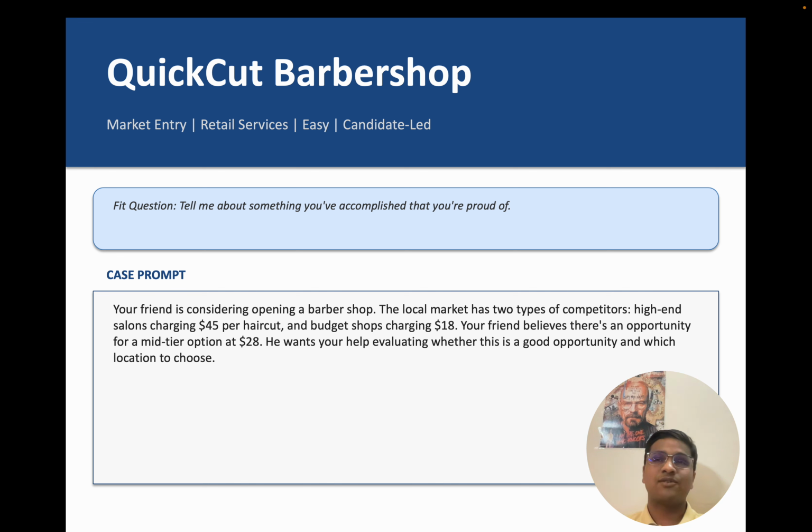Okay, so your friend thinks that there is a huge price gap and there is an opportunity for a middle price like $28. He wants your help evaluating whether this is a good opportunity and which location to choose. Okay, so now we have an idea that your friend wants to enter this barbershop market and wants your help. And he also wants your help to decide which location to choose. We might have different locations, and we have to help them identify which location is more profitable. Since this is a candidate-led question, you as a candidate have to ask the interviewer about the information.